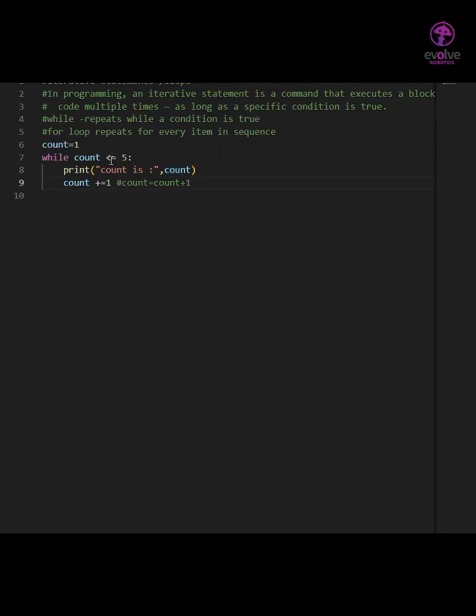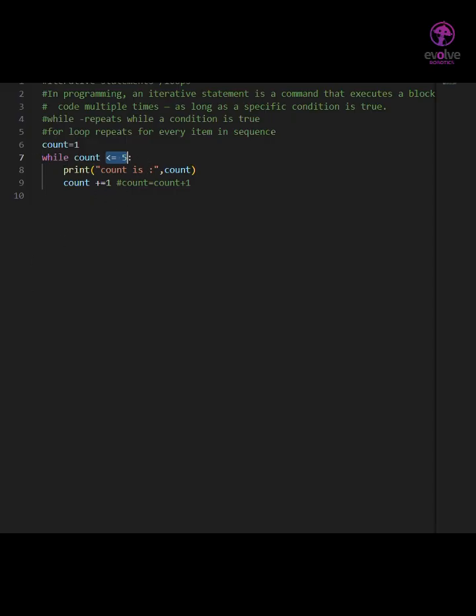So first it will print 1, that means 1 is less than or equal to 5, the condition is true, so it will print 1, and after that we are adding 1 to that 1, so now count becomes 2. We check 2 less than or equal to 5, that is true, and we print 2, and the count is incremented to 3, and it will check 3 less than or equal to 5, it is true, and it will print 3, and the count is incremented to 4, and 4 is less than or equal to 5, and it will print 4, and count is incremented to 5. 5 is less than or equal to 5, so it will print 5, and the count is incremented to 6. But 6 is not less than or equal to 5, so here the condition is false. So it will not execute the task further because the condition is false.